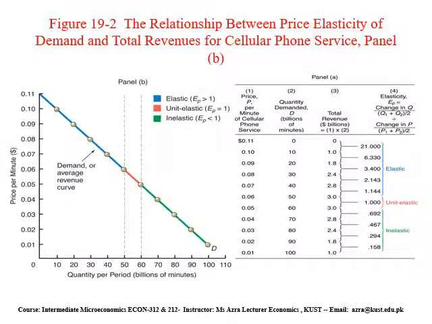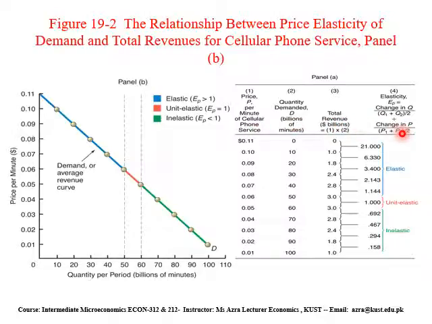Again, the relationship between price elasticity of demand and total revenue for a cellular phone service panel. You can see the price of the phone as well as quantity demanded. When we multiply the first column with the second column, it is called total revenue, and total revenue is price times quantity.